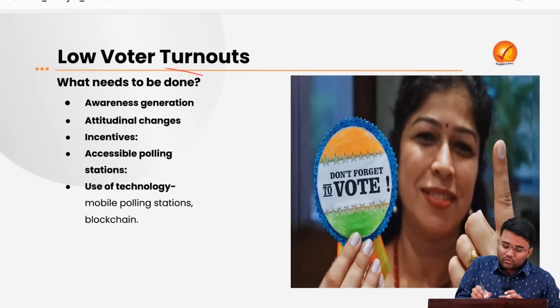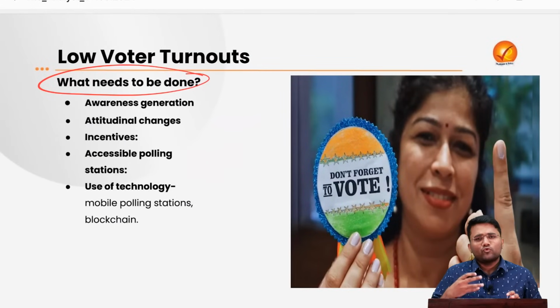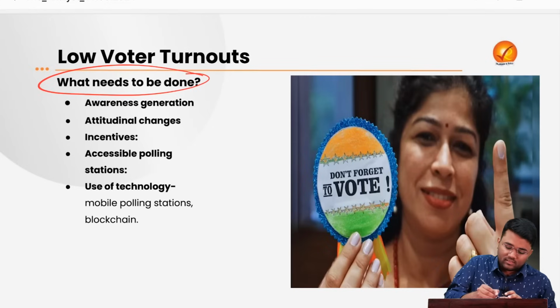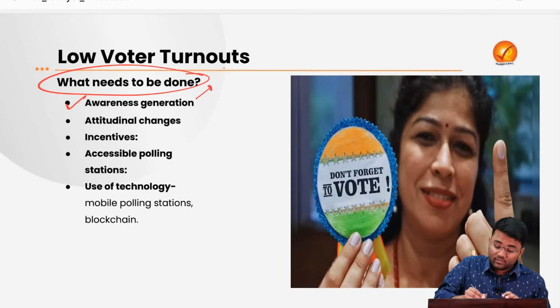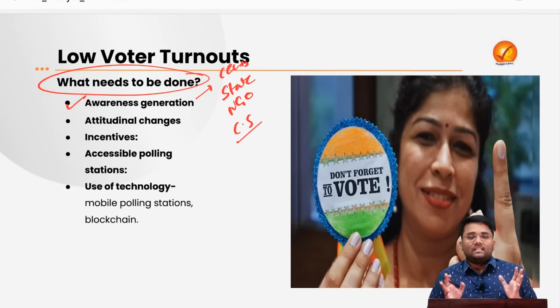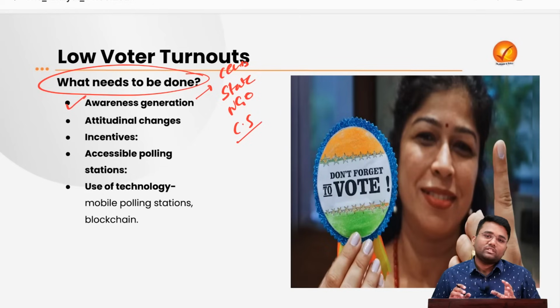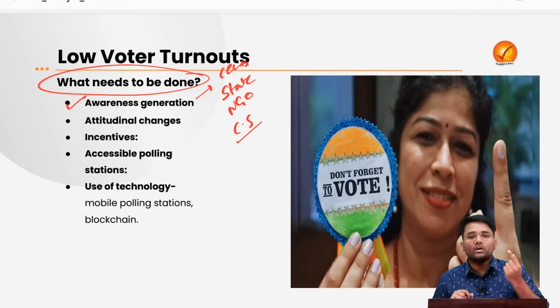Now, what needs to be done to ensure that voter participation can be increased? How can the low voter turnout situation be improved? The first is awareness generation. There is a need for awareness generation from the central government, the state governments, the NGOs, the civil societies, and people at large. We have to understand the importance of elections in a democratic setup. We have to understand the importance of one vote in our democratic process.